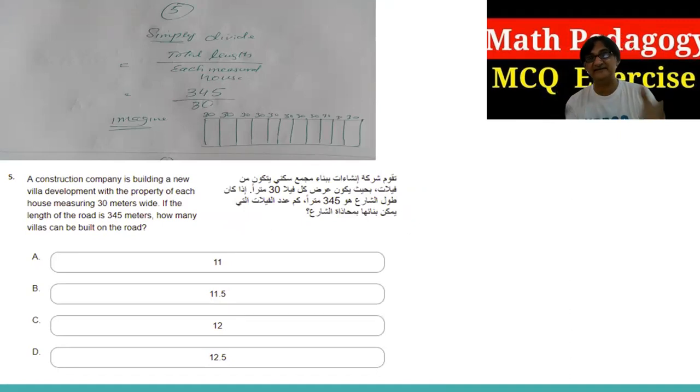So how many villas can they build? As you can see here, you simply have to divide the total area, or the length, by the given measurement of one villa. That will be 11. So check it out. I have measured it and given you the image and an example of that one.